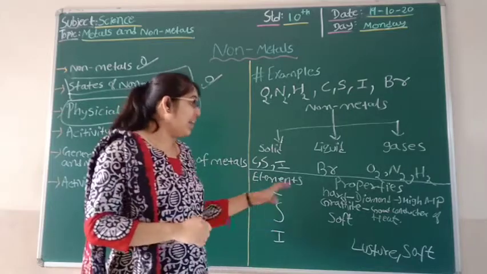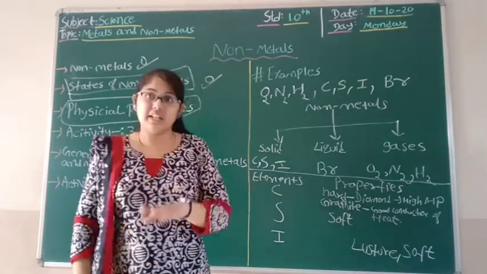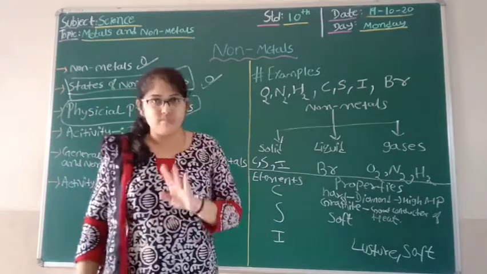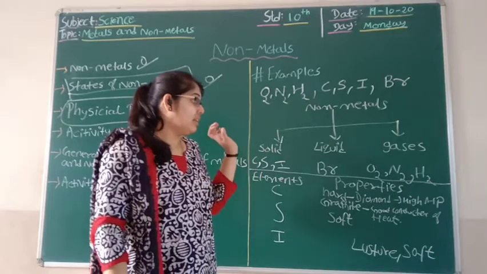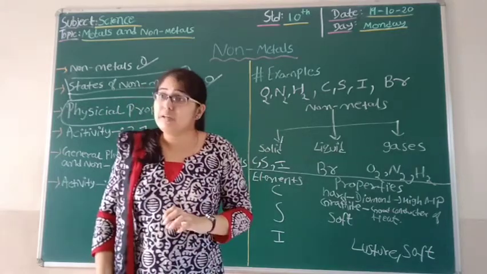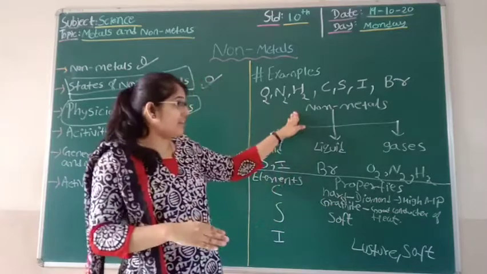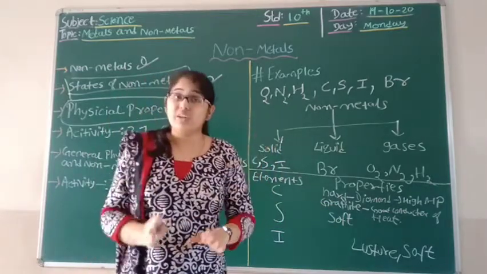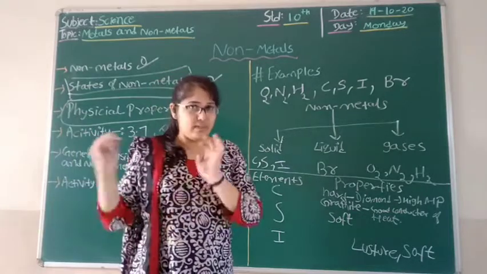And if we talk about hardness, then we can say carbon is hard, but in the case of sulfur and iodine they are soft. Now students, if we talk about good ductility and malleability, then metals have a consistent property, but non-metal elements do not have the property of ductility and malleability.